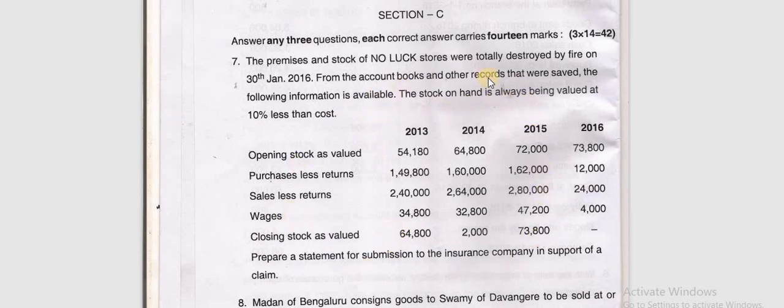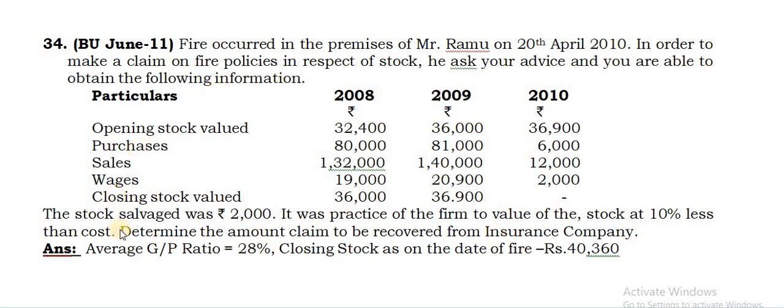Here salvage stock is not given. You can see nowhere is salvage stock given. So your claim will be the same as the closing stock as on the date of fire. Even this is also your homework problem.